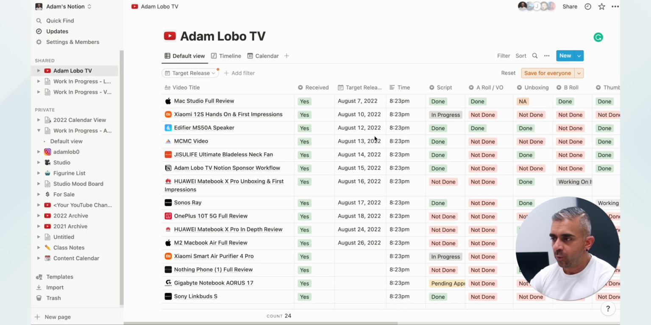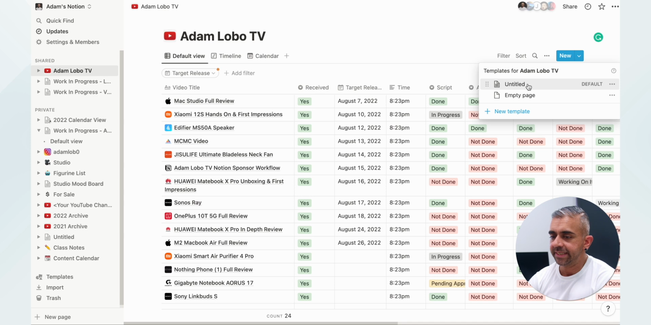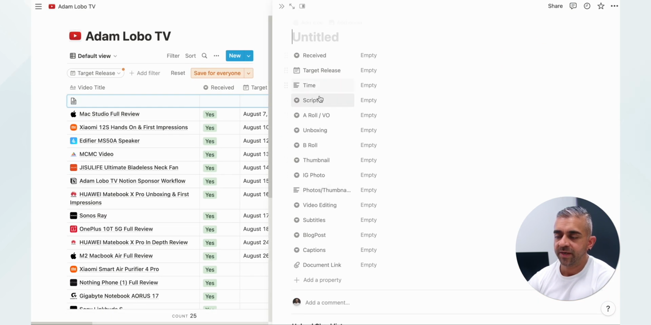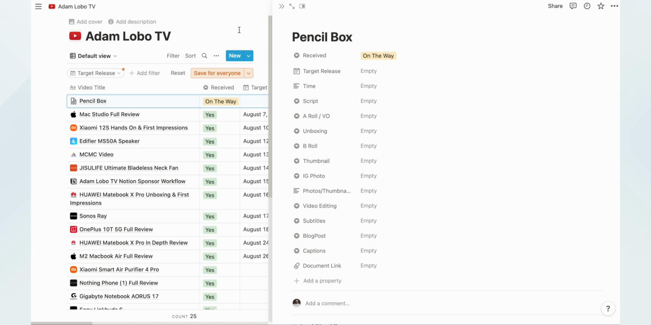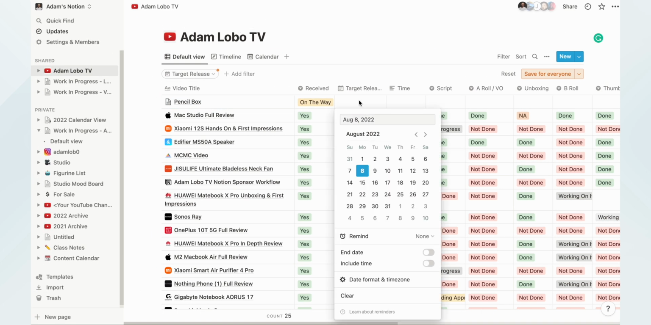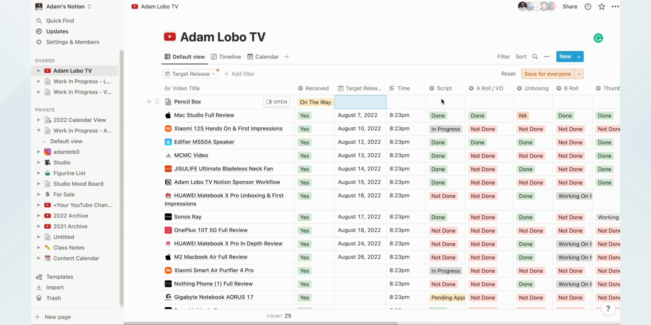Now, in case I want to open up a new template, similarly, I just go into new and into untitled, and then you'll see the different kinds of available properties. It is the same one, so it comes out like a new one. So for example, maybe I'm doing a review of a pencil box. When I put in the received status, it will update here in real time. And of course, there's also the target release to see when exactly I'm planning to release this pencil box review. And then there's also the time and the script, so it's everything that you see on what exactly I've done. So that would be that.